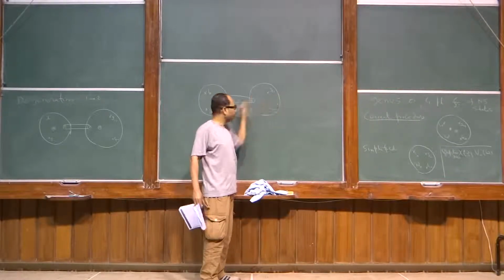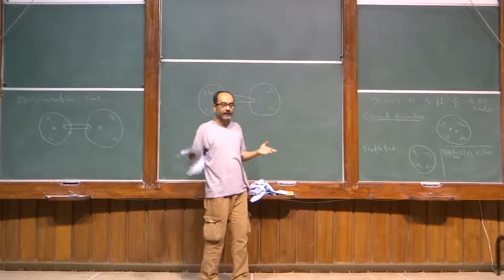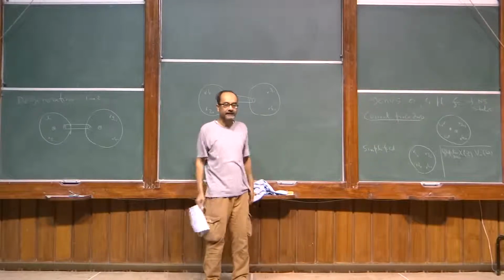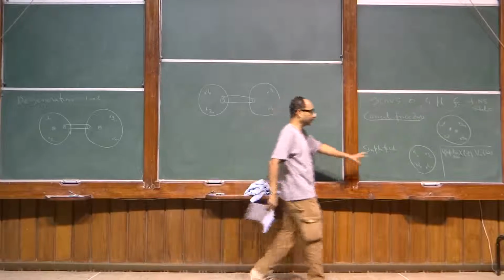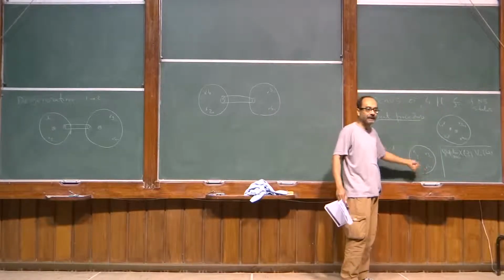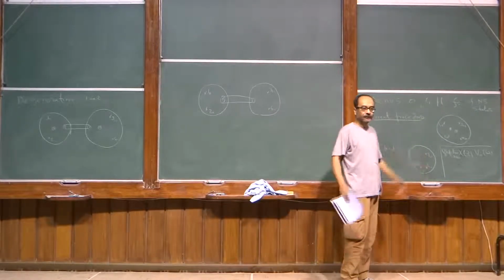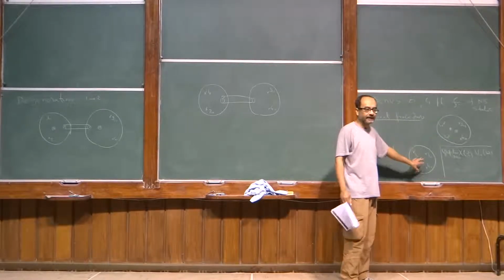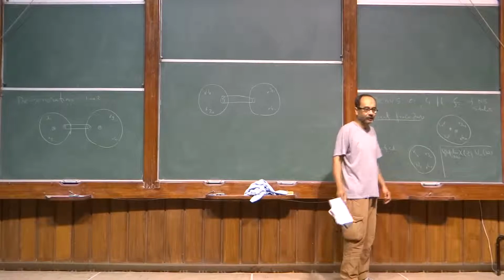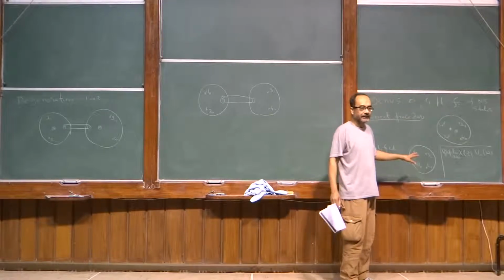So the difference between this and that one, you can express as a total derivative, and that is given in terms of the boundary contribution. So this simplified picture is useful because it gives the wrong answer and then you can calculate the difference to find the right answer. But if you just trust the simplified picture and do the calculation with this, you will not get the right answer.